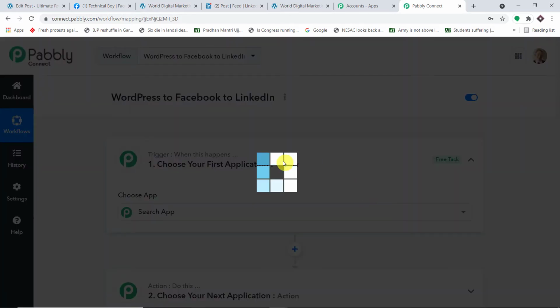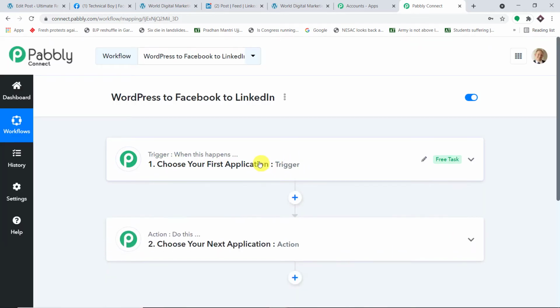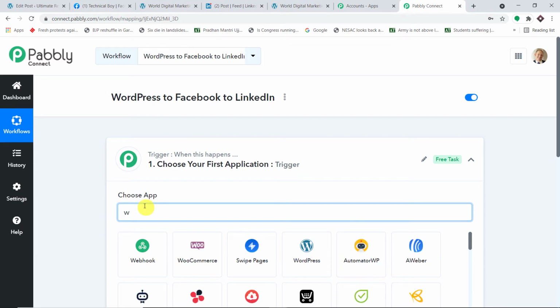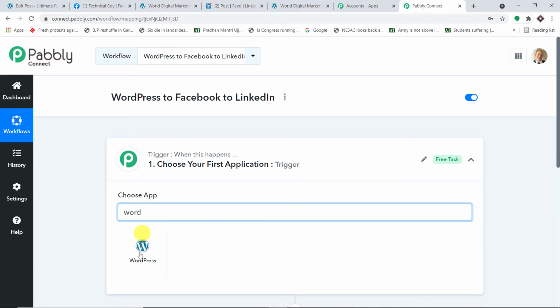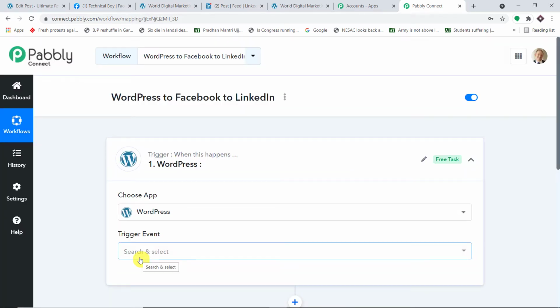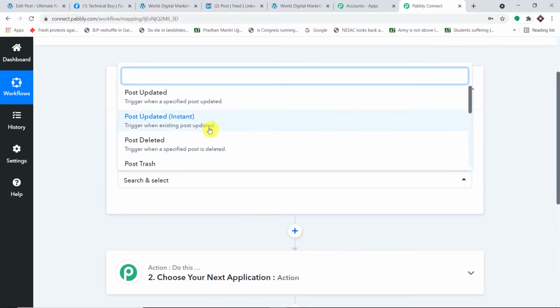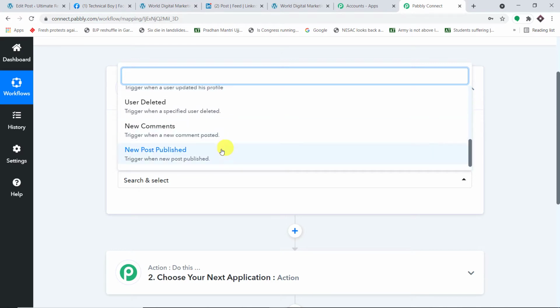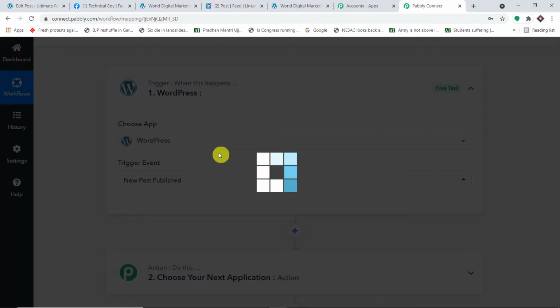So when you click on create, you will find 2 windows, the trigger window as well as the action window. Now we want to send the data from a WordPress post. So in the beginning, we are going to start with WordPress. So in the trigger window, I have selected the app as WordPress. Now in the trigger event, how about we make it new post created? Okay, so new post publish, this one.